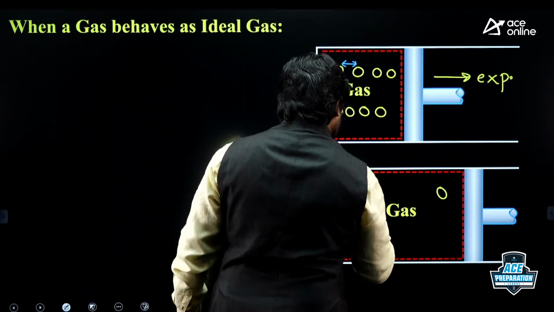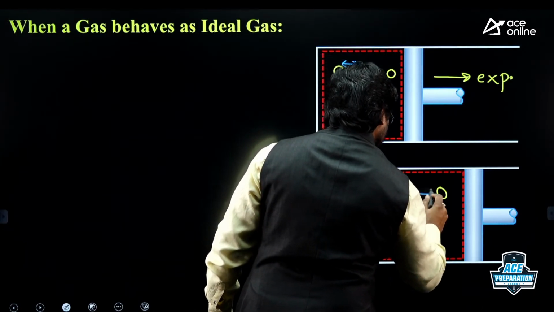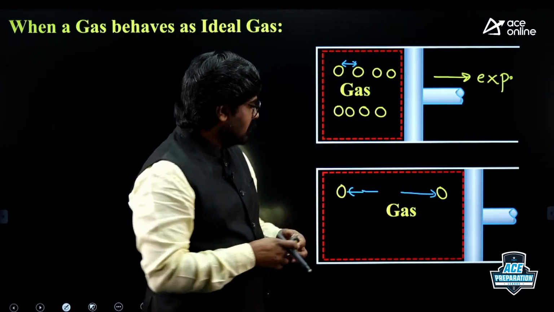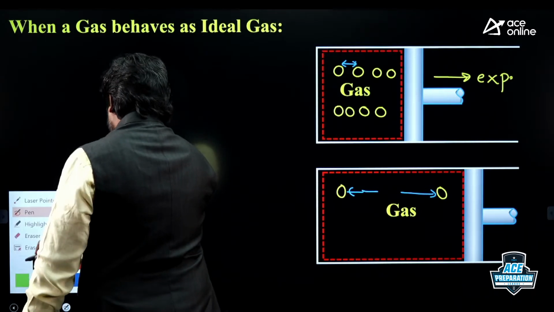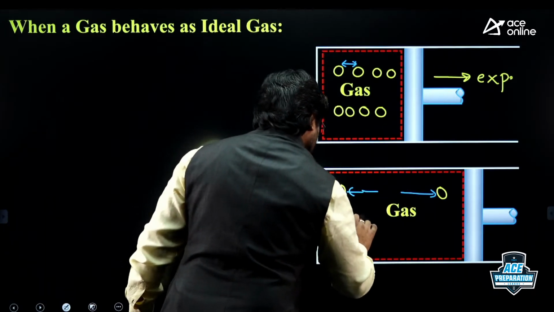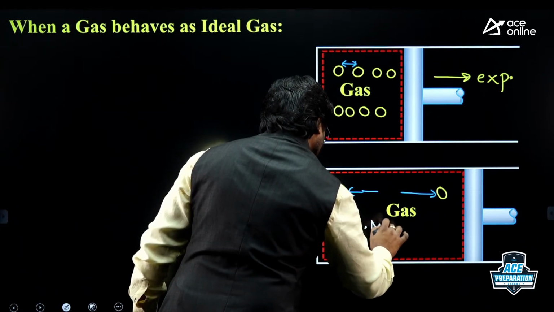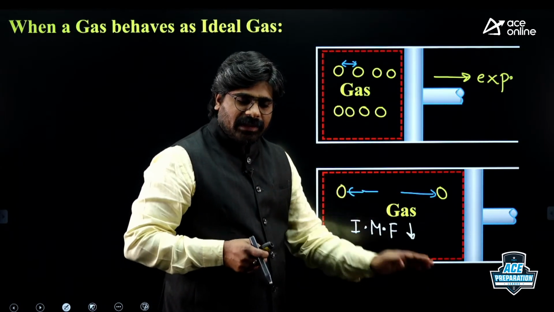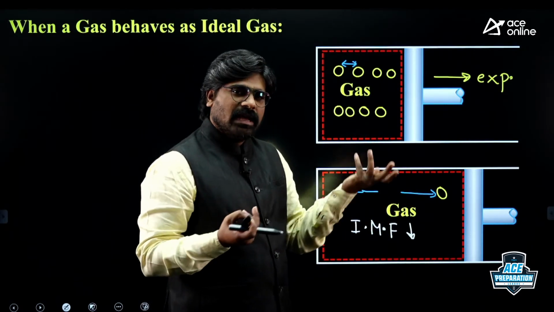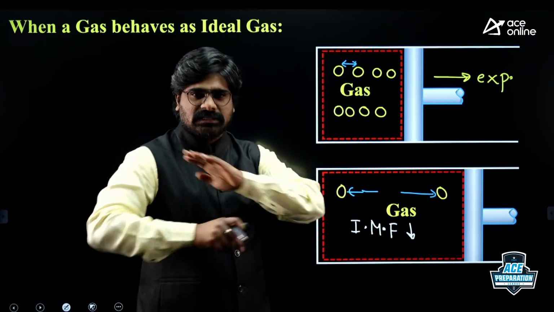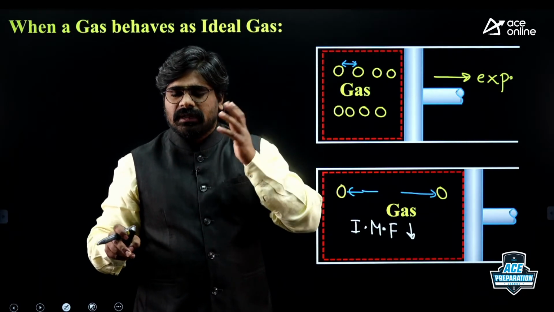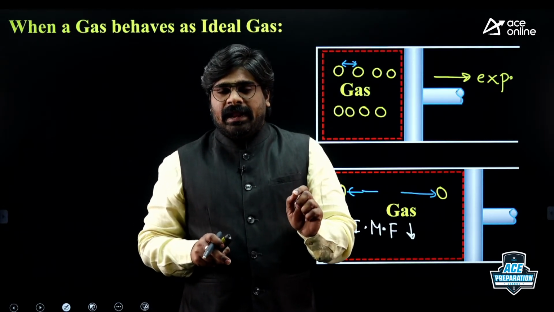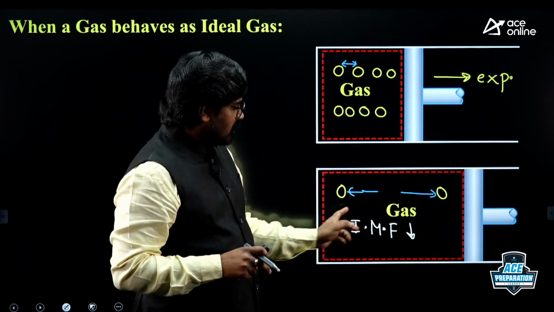Initially suppose this is the distance, but right now this is the distance between molecules. As the distance increases, we have seen intermolecular forces decrease. As the distance is increasing, intermolecular forces will decrease, until there are no intermolecular forces. So, if there are no intermolecular forces, the gas behaves as an ideal gas. I told you just now, an ideal gas is a gas in which there are no intermolecular forces.